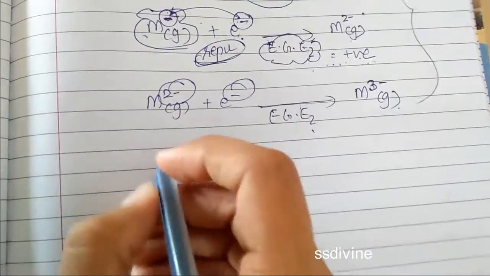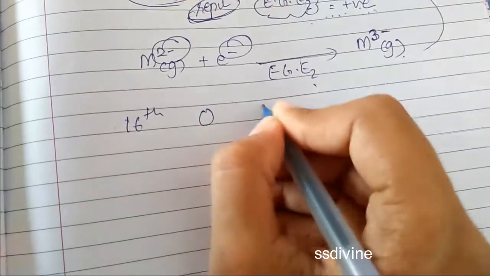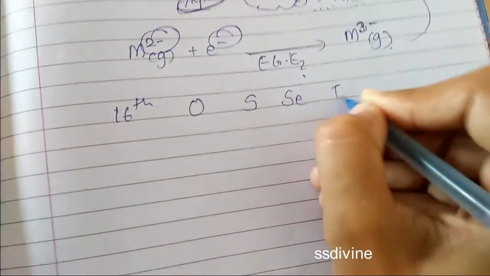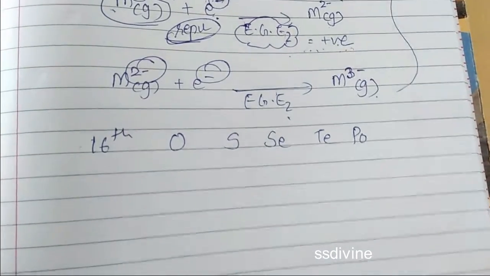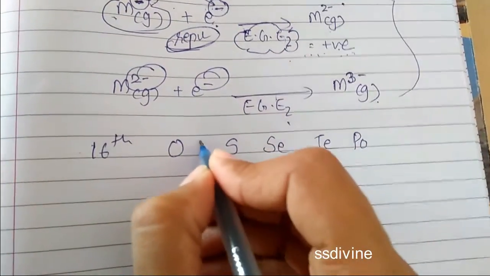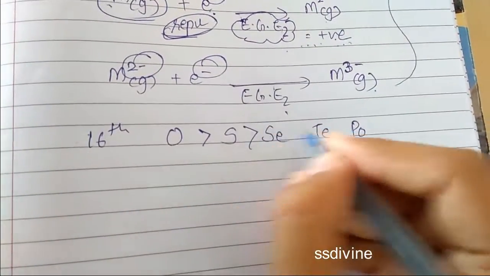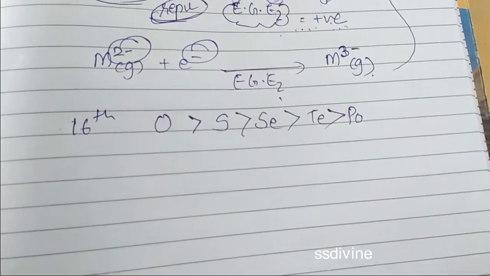We have seen the trends. So let us take group 16. The group 16 elements are oxygen, sulfur, selenium, tellurium and polonium. The order should be, yes, electron gain enthalpy should be decreasing down the group. So the order should be like this: the highest energy should be of oxygen, then sulfur, selenium, tellurium and polonium.